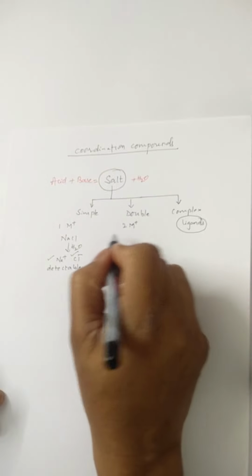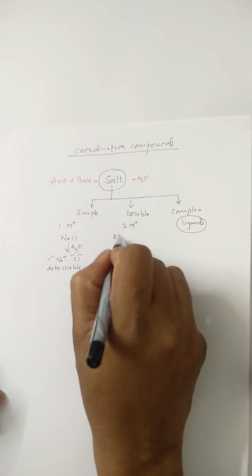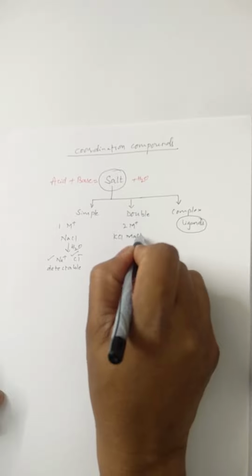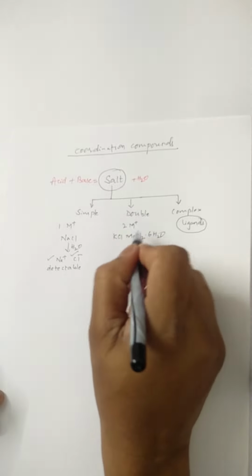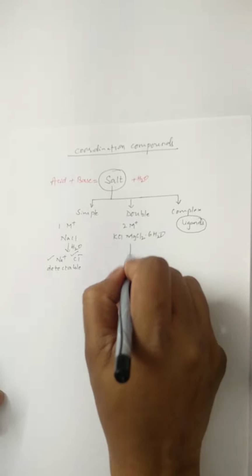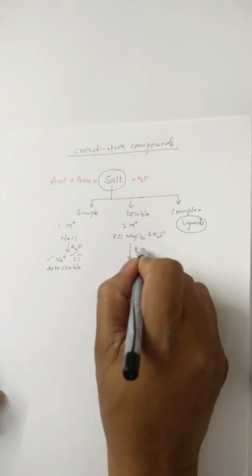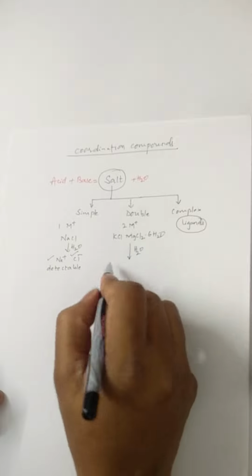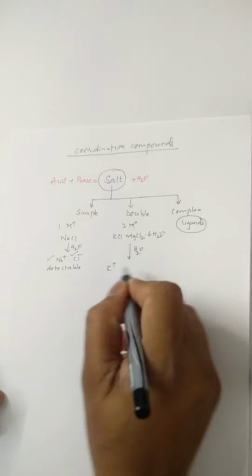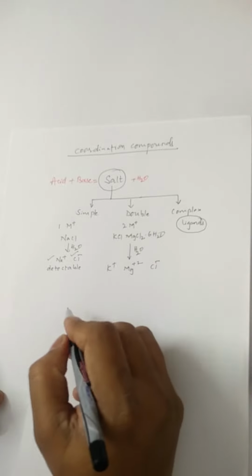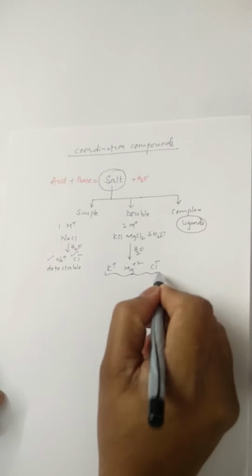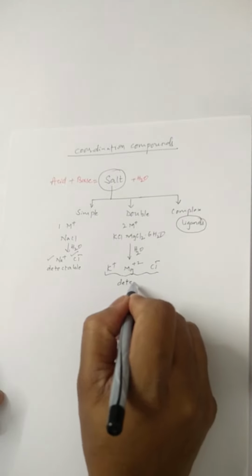Whereas, take for example KCl.MgCl2.6H2O. This is an example of a double salt. Even if you add it to water, it will produce all the ions present in the formula. For example, it produces K+, Mg2+ and Cl- ions. All these ions are detectable.